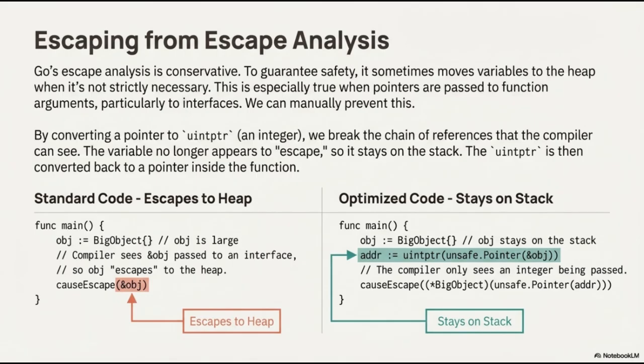In the standard code example on the left, passing the address of obj directly causes it to escape to the heap. In contrast, the optimized code on the right shows the address being stored as a uintptr. Because the compiler only sees an integer being passed, the variable obj stays on the stack. We then convert the uintptr back to a pointer at the call site. Using this method effectively tricks the compiler, allowing for more efficient memory management in high-performance Go applications.